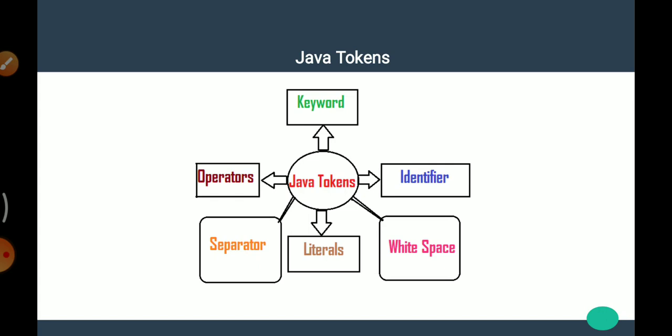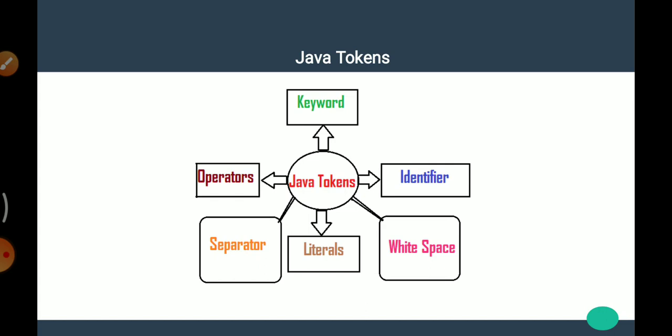Then separators. In Java, separators are symbols used to show the separated codes. They describe the structure of our code. For example, parentheses are used for parameters in method definitions and containing conditions in statements. Then curly brackets are used to define the code for methods and classes. Then square brackets are used for declaration of arrays.